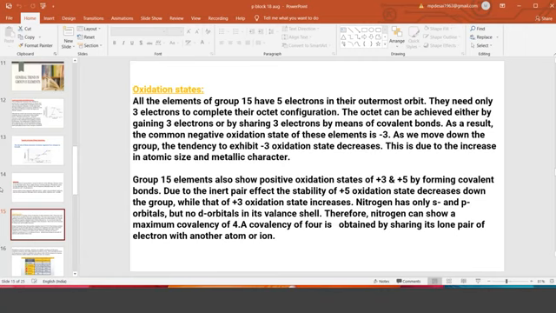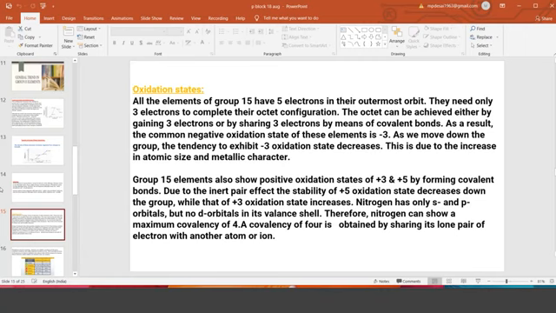When the demand is there from the approaching atom, if the 2 electrons of the s and 3 electrons of the p, all 5, are lost, then that atom acquires plus 5 oxidation state. That's why both plus 3 and plus 5 are important at the bottom.